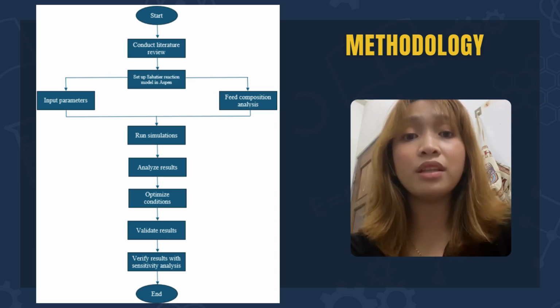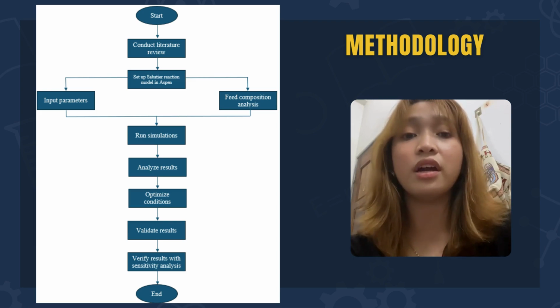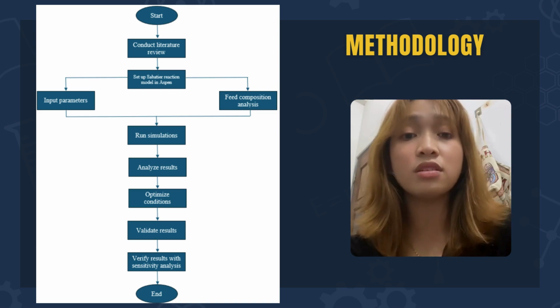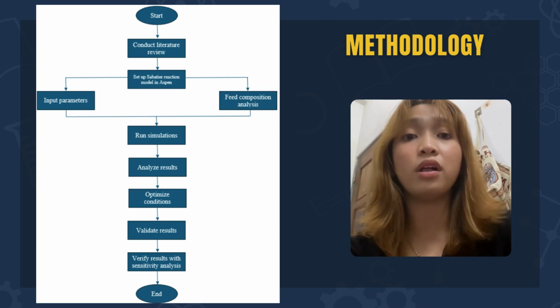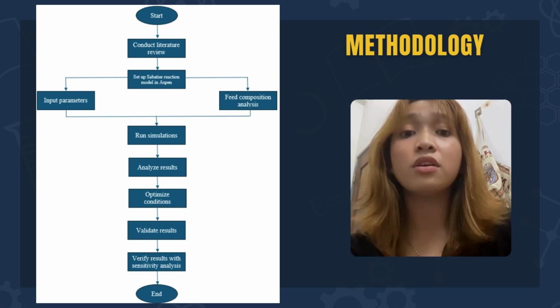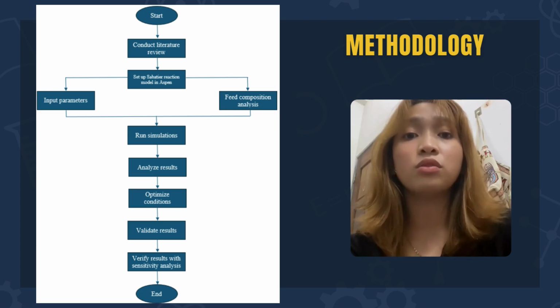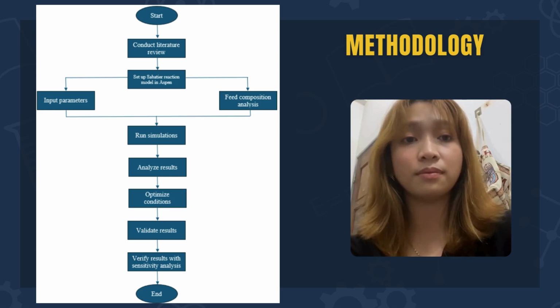Then, data on methane yield and energy efficiencies are analyzed to identify the trends. Optimization involves sensitivity analysis to determine ideal operating conditions while evaluating scalability and sustainability. Results are then validated through experimental data or literature comparisons to ensure accuracy.